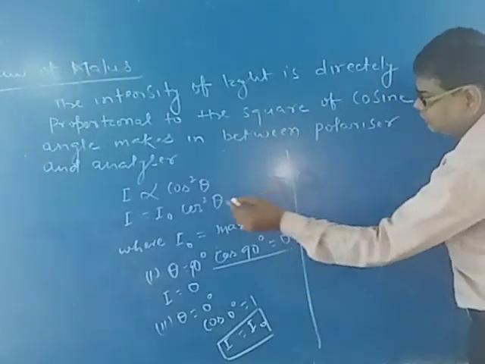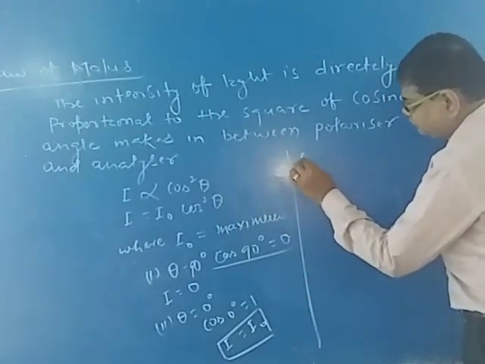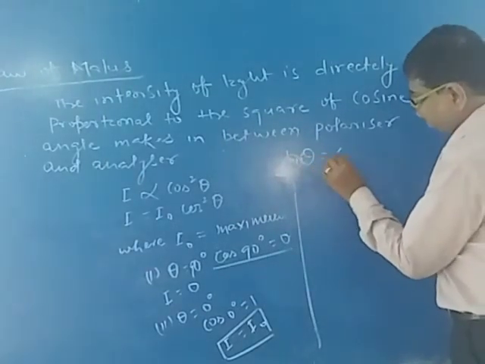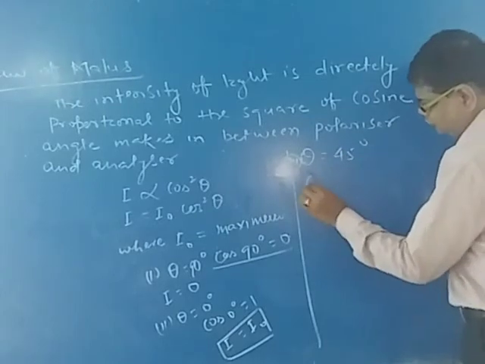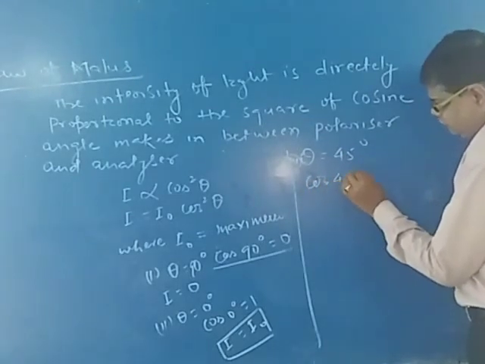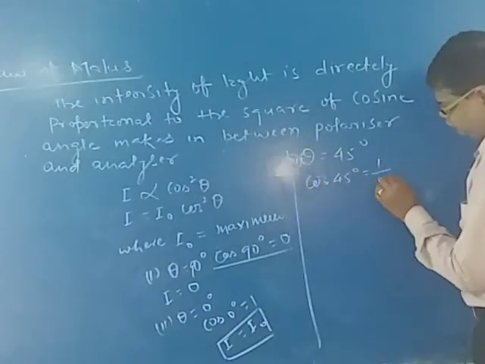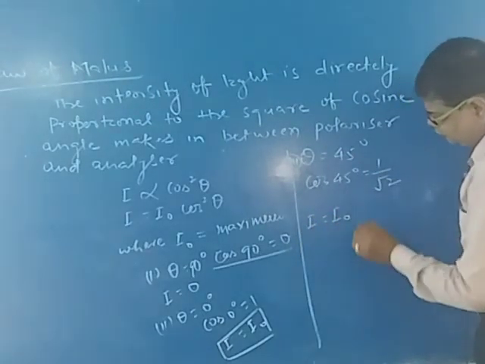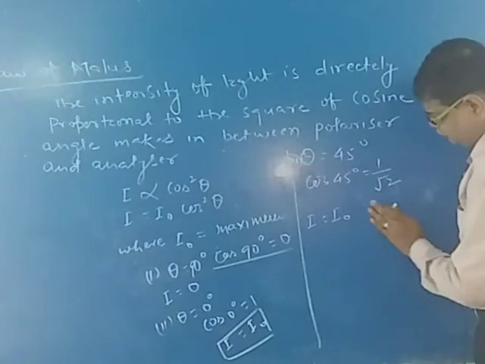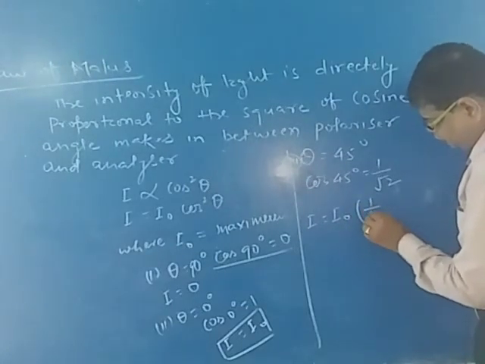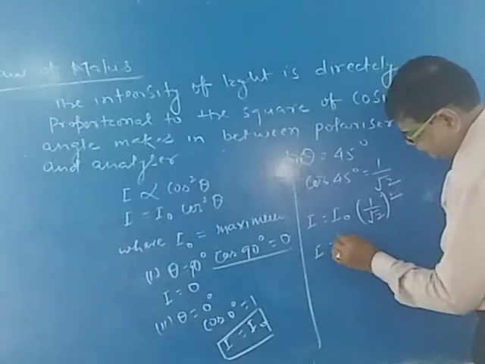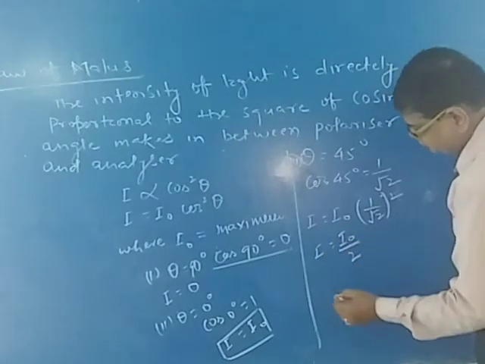Case 3: if theta is equal to 45 degree, cos 45 degree is equal to 1 by root 2, so I is equal to I0 times 1 by root 2 square, so I is equal to I0 by 2.